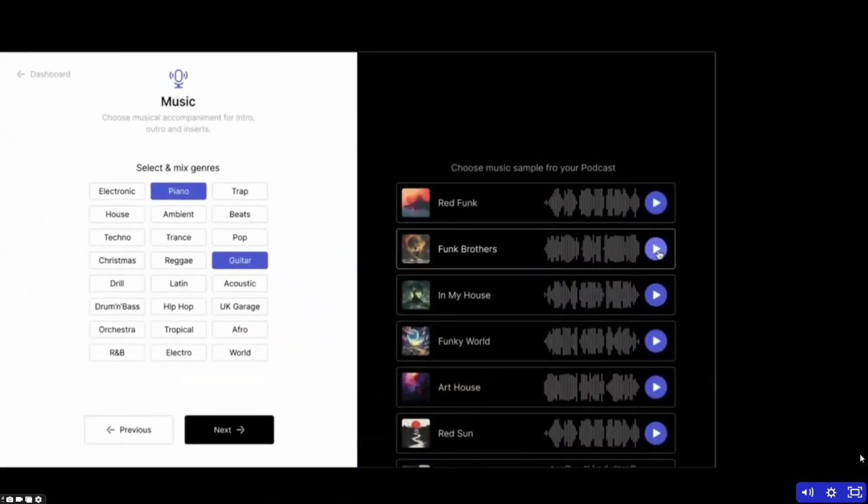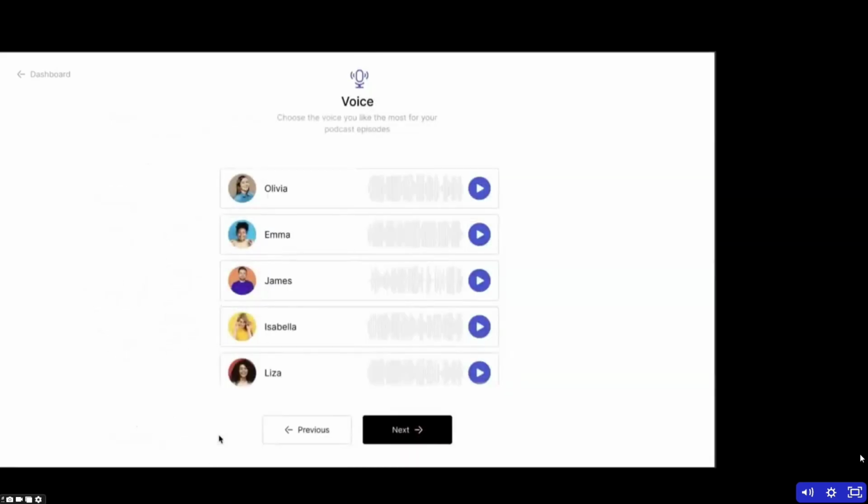So pretty cool stuff. And you can use these as much as you want and generate new ones all the time. So I'm going to select that one, and then we're going to click Next.